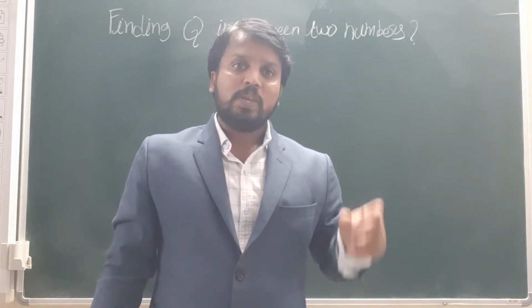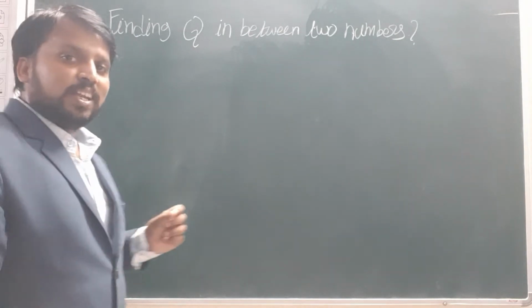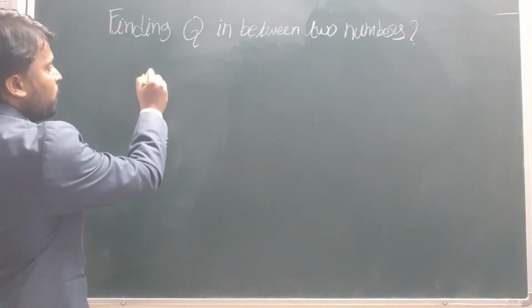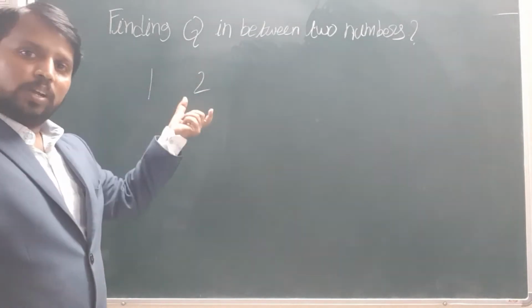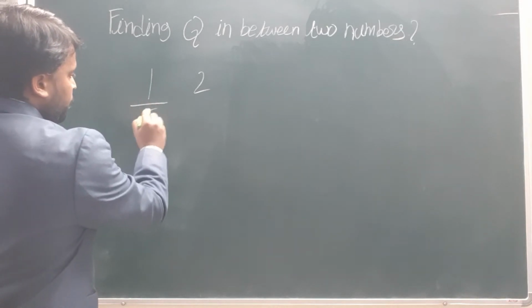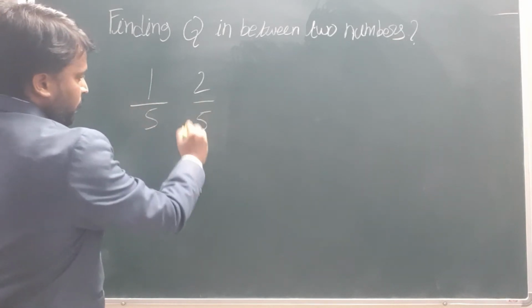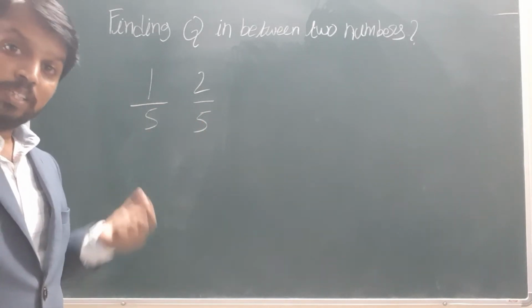But if you take rational numbers, suppose you take 1 and 2, right? So 1 and 2 are rational numbers, and 1 by 5, 2 by 5. In between these two, are there any numbers? Yes.